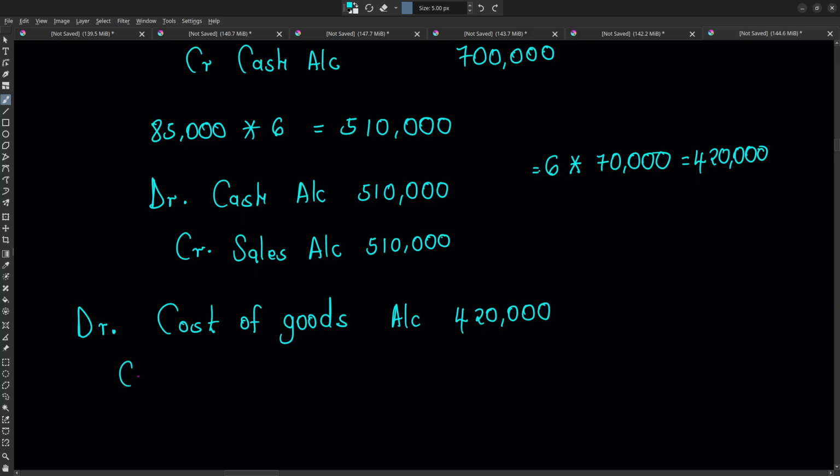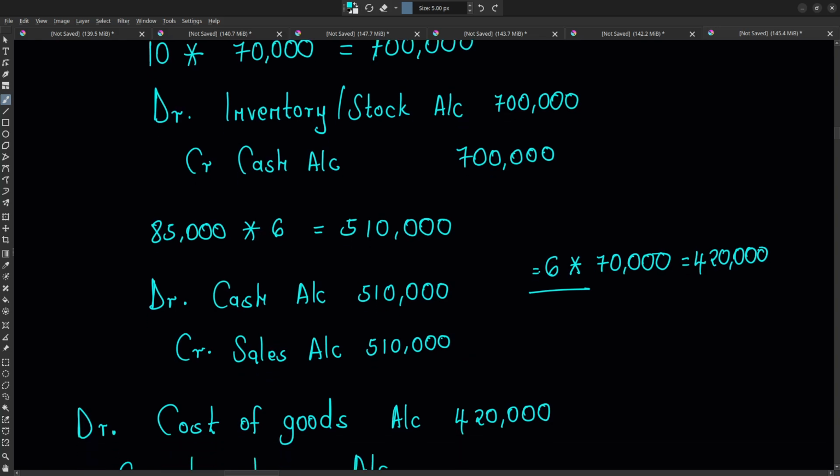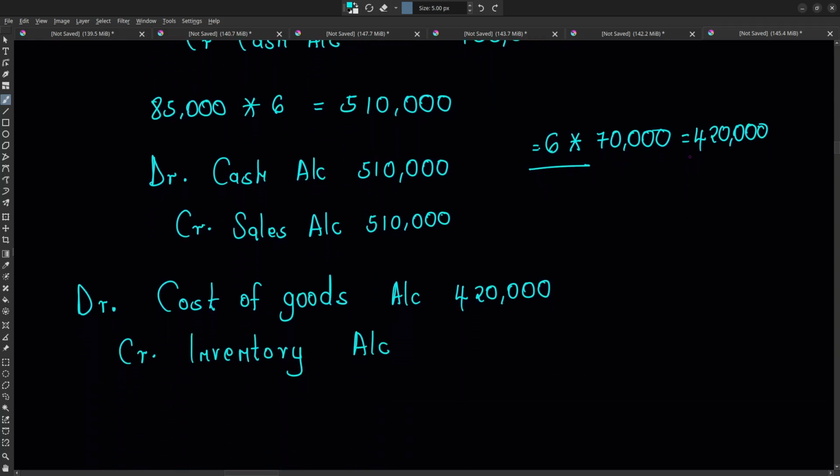Then we credit. What do we need to credit? We need to credit our inventory. Our inventory is now reducing. It's now reducing by the amount of the 6 laptops. Remember, we had bought 10 laptops at 700,000, but now we've sold 6, so we need to reduce this by 420,000.